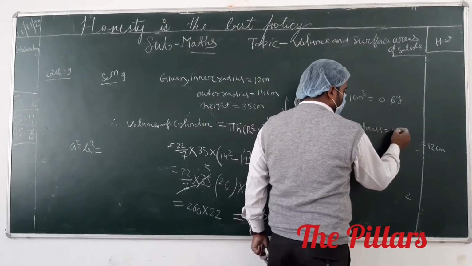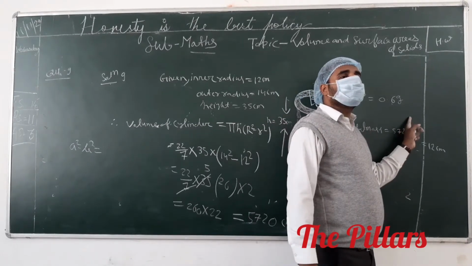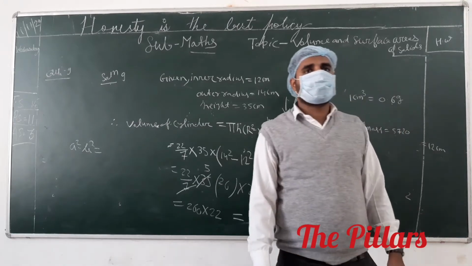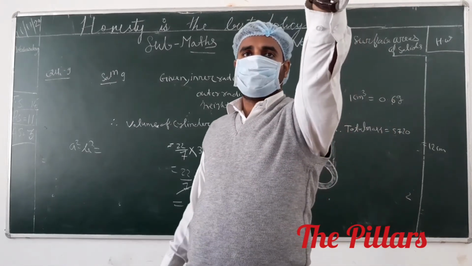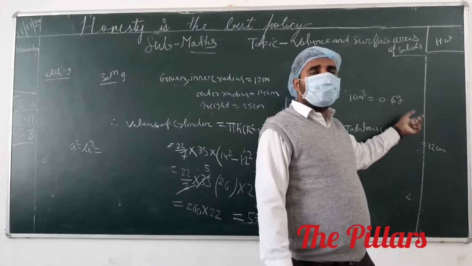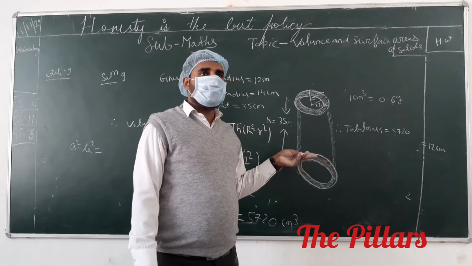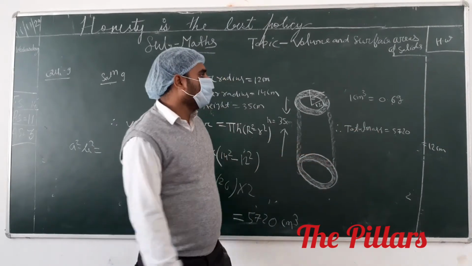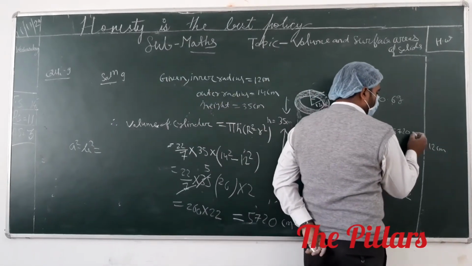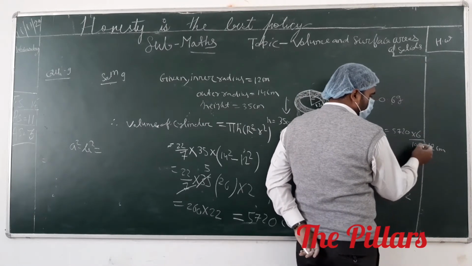equals 5720 times 0.6 gram. We have to convert this into kg. If we want to convert gram into kg, how do we convert it? Divide by 1000. It means multiplied by 0.6, 6 upon 10,000 you have to write.